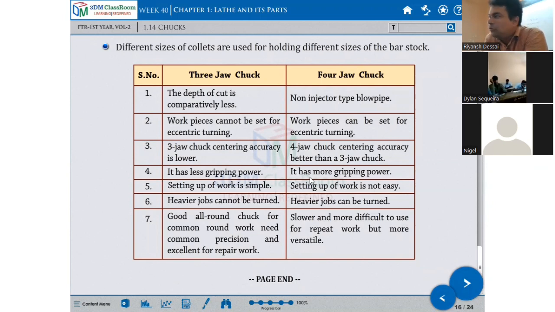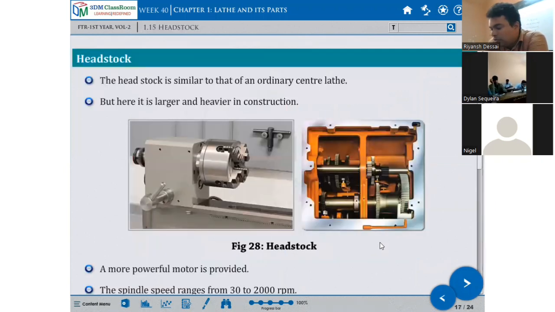The 3-jaw chuck is the opposite of the setup. But here, when you set your job, it takes time. Make the setting, then you can do the operation. Heavier jobs cannot be done on the 3-jaw, heavier jobs can be done on the 4-jaw. The 3-jaw is a good all-round chuck for common round work needing common precision and excellent for repair work. The 4-jaw is slower and more difficult to use for repeat work, but more versatile. So this is the difference between the two chucks.